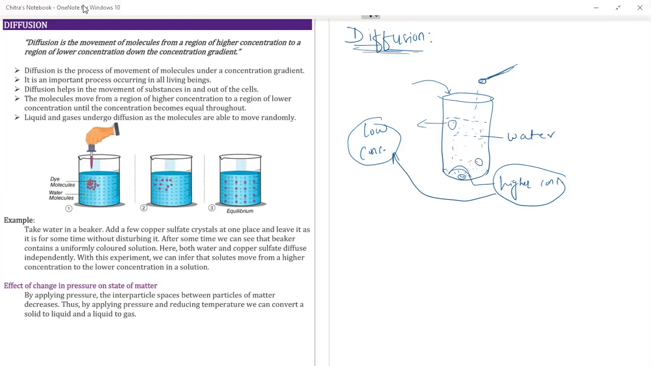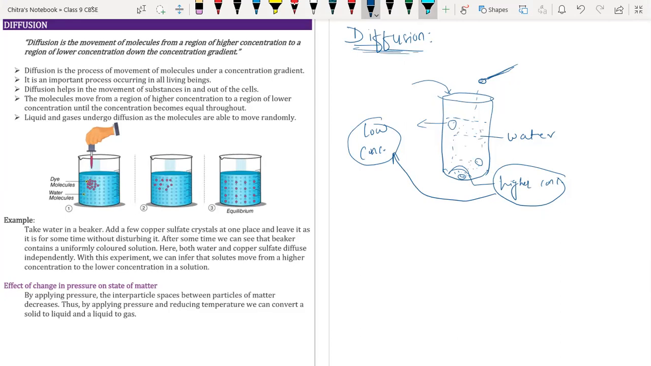So let's understand the definition from your notes. The definition given here is that diffusion is the movement of molecules of solute, that is the sugar we have added here, so sugar is the solute, from the region of higher concentration to the region of lower concentration. It is nothing but the movement of particles from higher concentration to lower concentration. Okay, beta? Yes. So this is all about the definition.